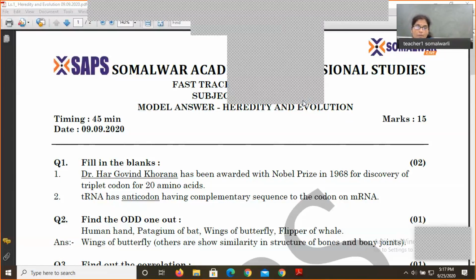And definitely you must go through all the scientists and their work as far as these papers are concerned, so that you will be able to fill the correct answer.